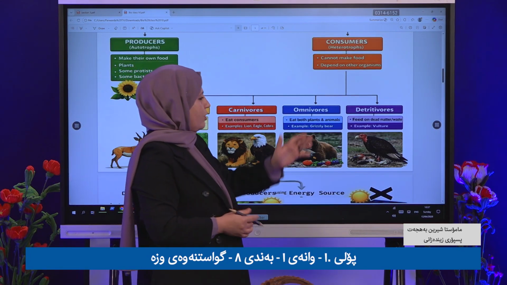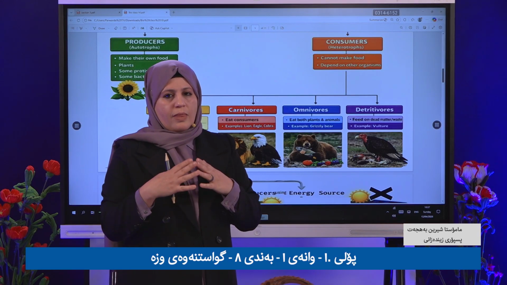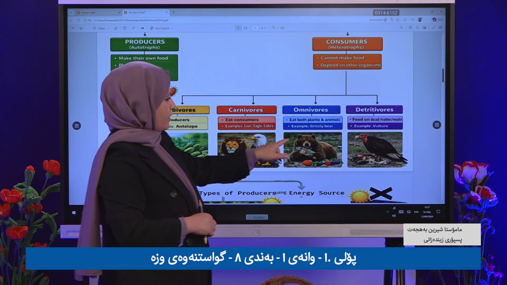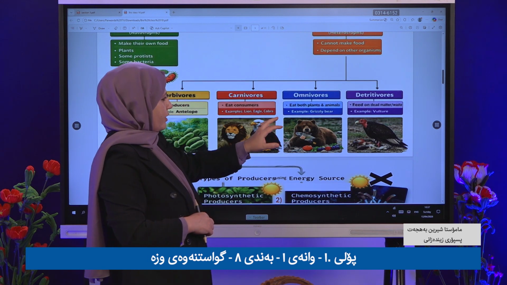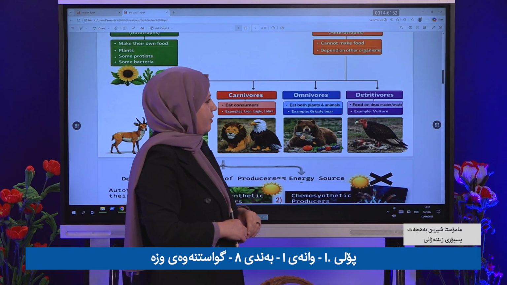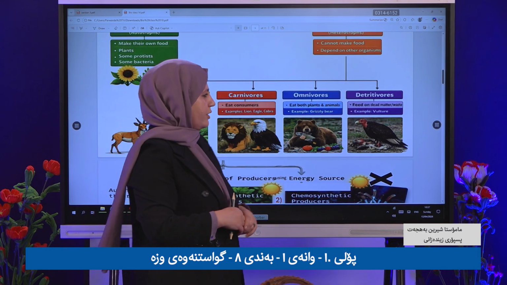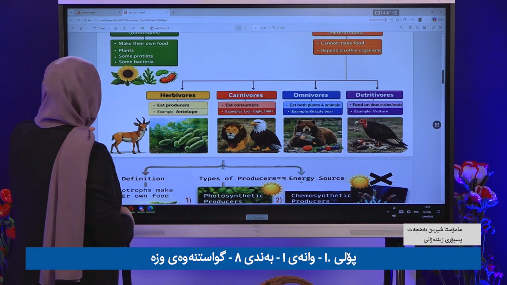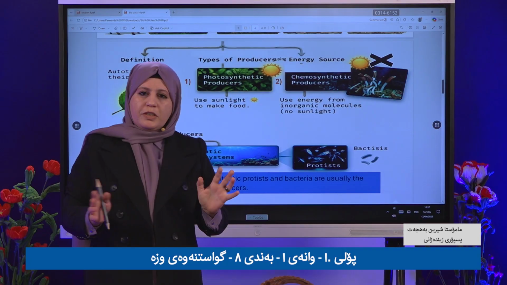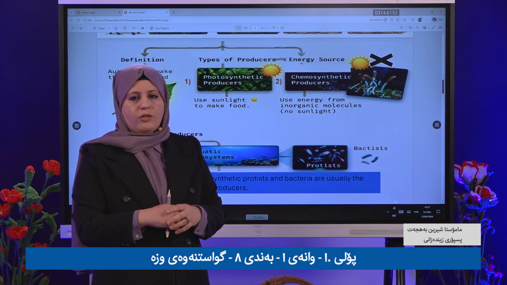What about omnivores? Omnivores eat both plants and animals, such as the grizzly bear. The last group feeds on dead material or waste material, such as vultures. Okay, let's go to the first one, which is the producer. Let's learn how producers make their own food and how they are classified.